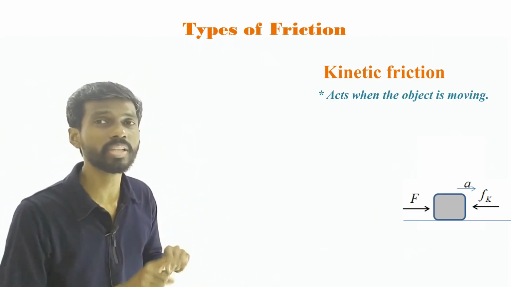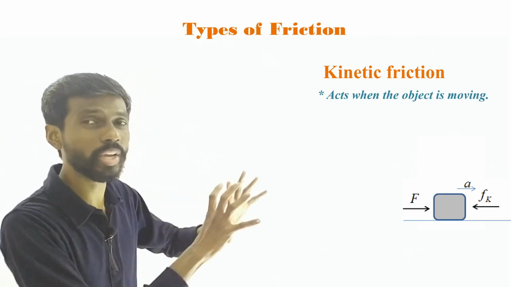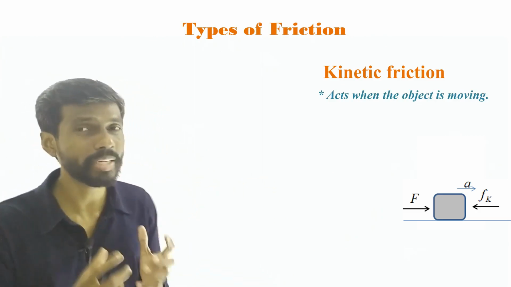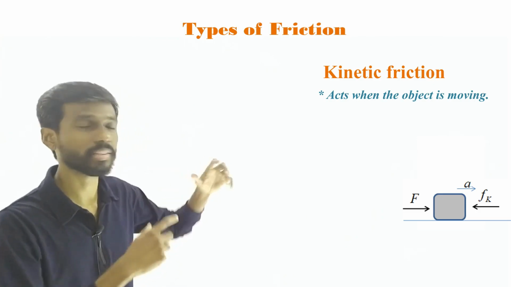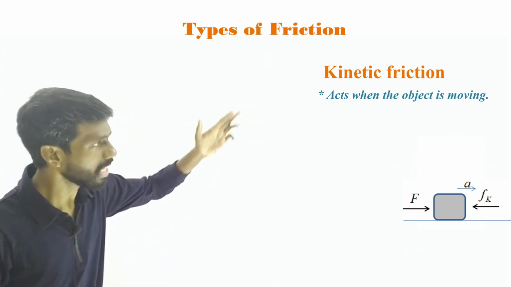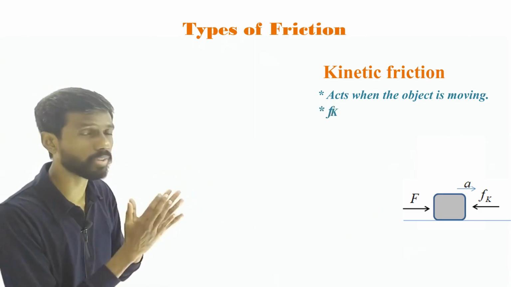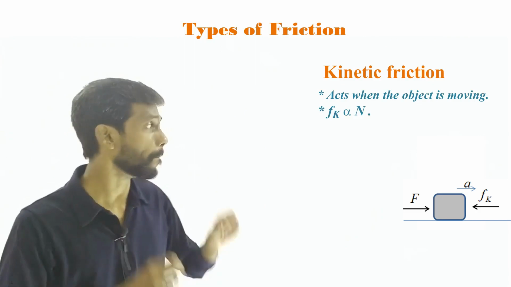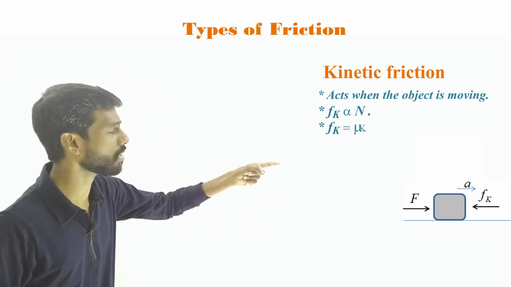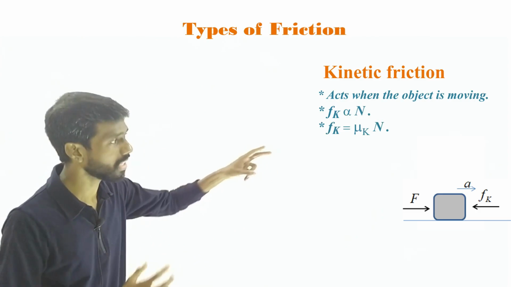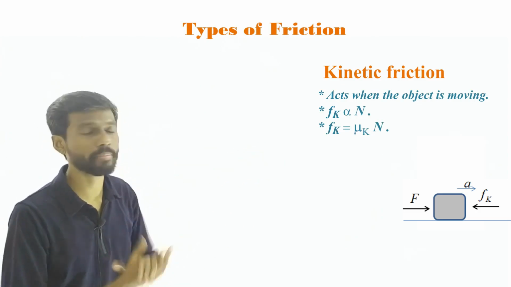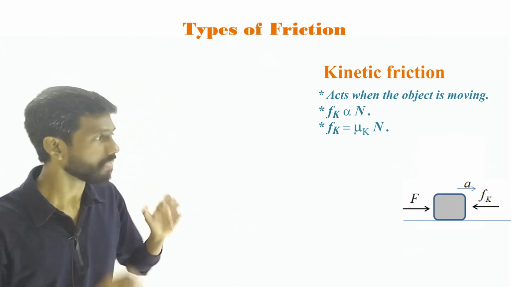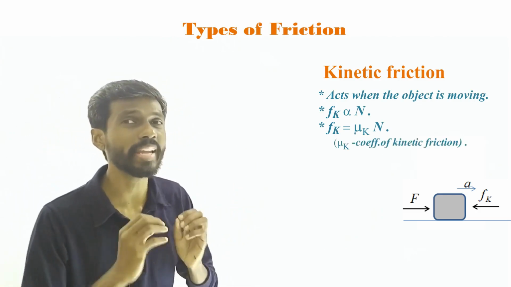We can't use the static friction or the limiting friction when the object is moving. Then we have to use the kinetic friction, right? Now just like the limiting friction, kinetic friction also has some points about it, so let us write them one by one. This kinetic friction, denoted by Fk, is also proportional to the normal force. Just like the limiting friction, but this time the proportionality constant is a little different. So Fk is equal to the proportionality constant, denoted by mu k, multiplied by the normal force. There we wrote mu s, so here we write mu k. Then this mu k is called the coefficient of kinetic friction, right?